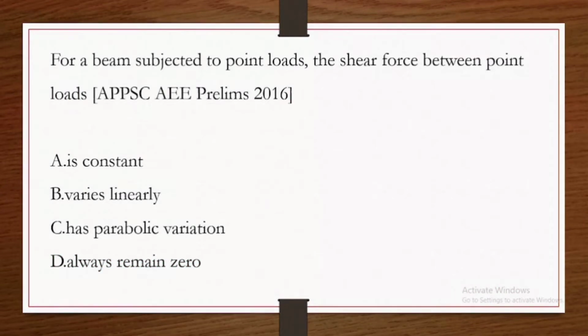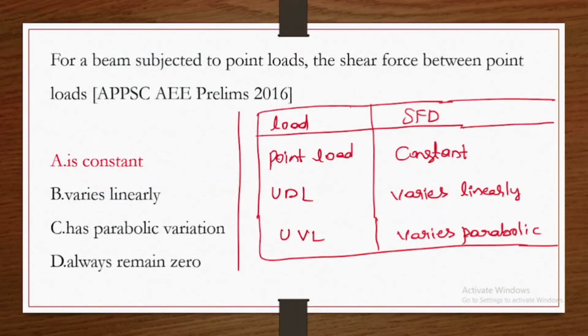For a beam subjected to point loads, the shear force between point loads is constant. For example, for a simply supported beam with a point load, the shear force will be constant.